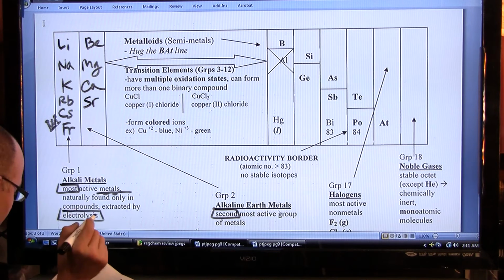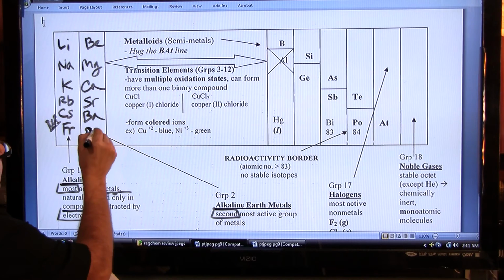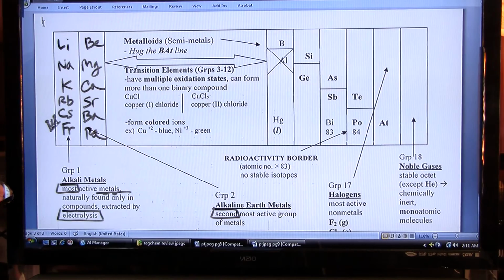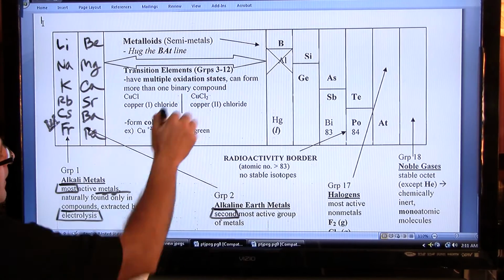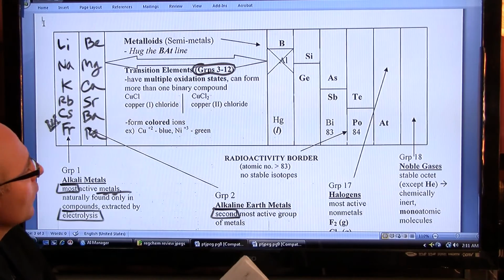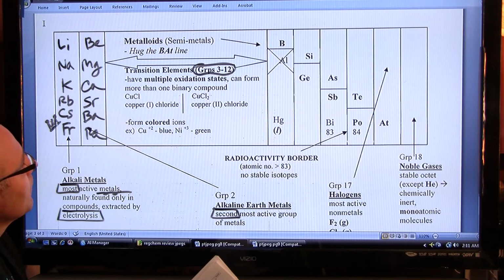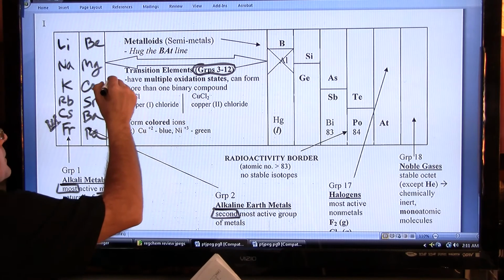And you end up falling asleep from the boredom. So, and then Ra. And then in the middle of the periodic table, that is groups 3 to 12, we have what are called the transition elements. So you don't have to know the individual names of those families, but two things is what the transition elements have in common.